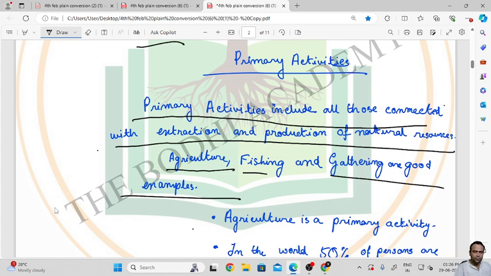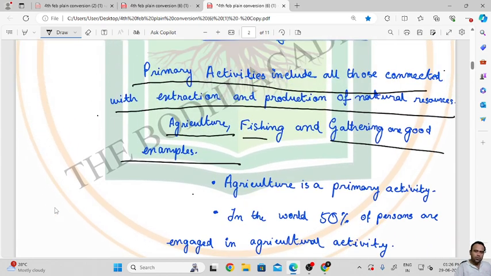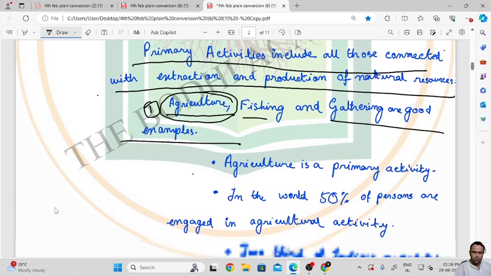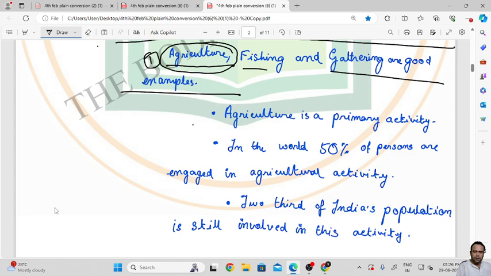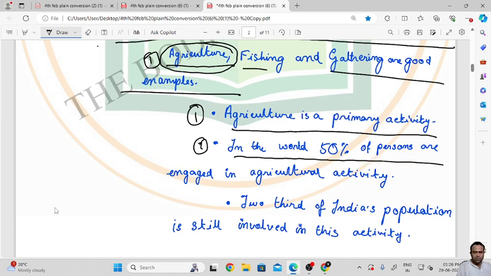Let's move on to the first one, agriculture. Agriculture is a primary activity. In the world, 50% of persons are engaged in agricultural activity.